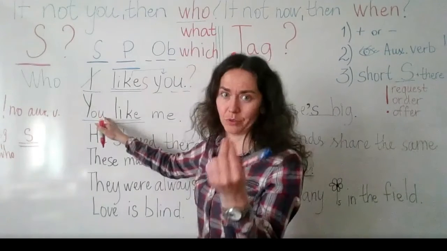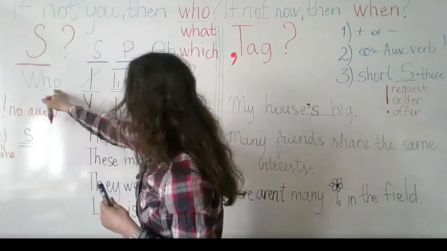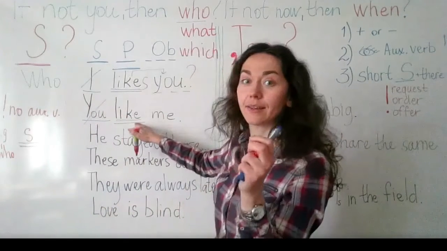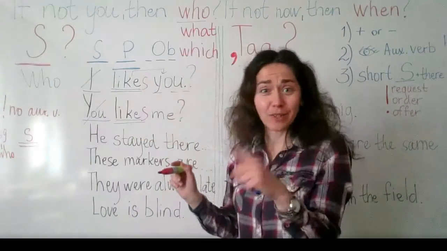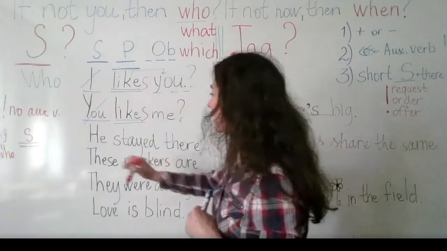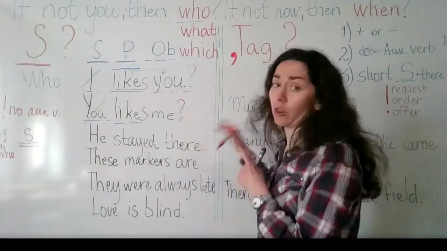The second one, you like me. Again, you're a person, so we use who again. Who like me, you're right. Who likes me? Very good.